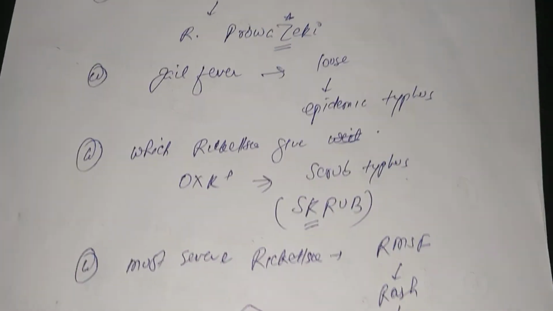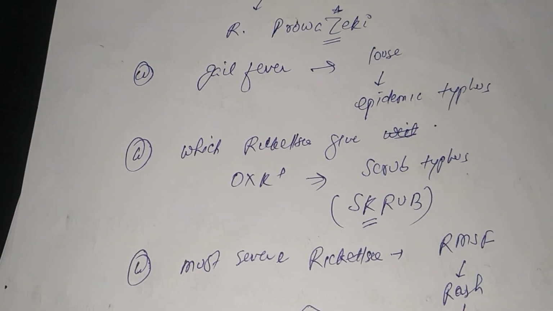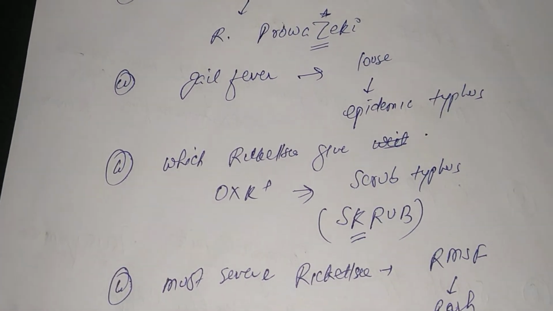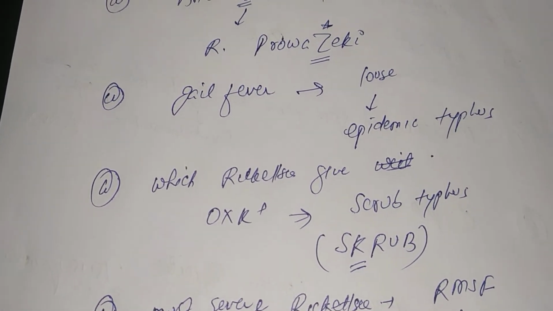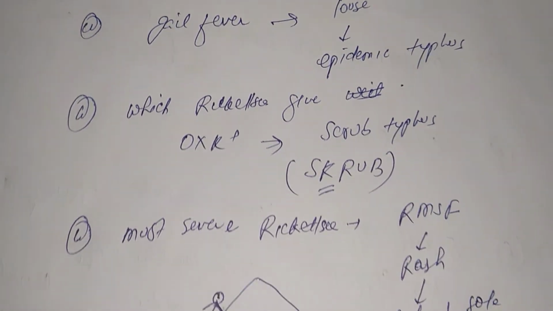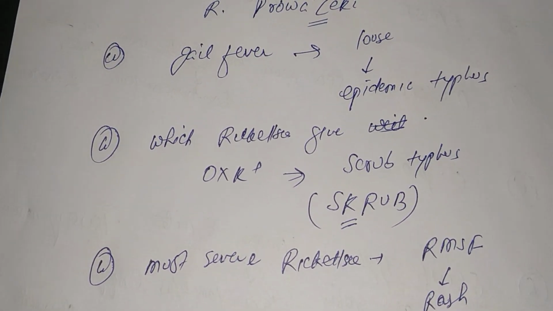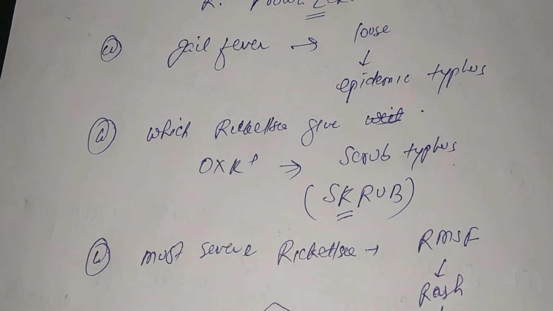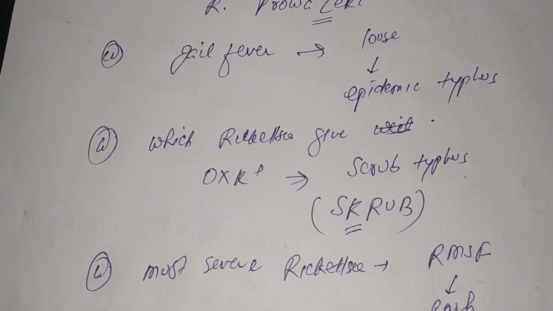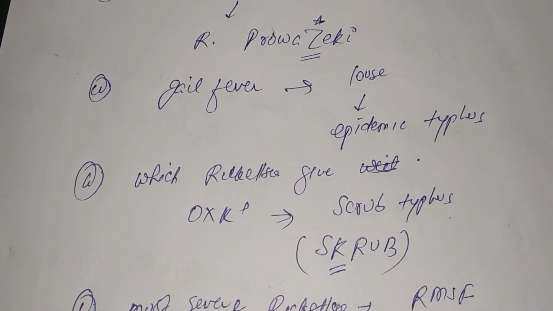Which rickettsia gives OXK positive? This is scrub typhus. Instead of writing SC, just write SK. So you can remember that OXK positive is scrub typhus, SKRUB.